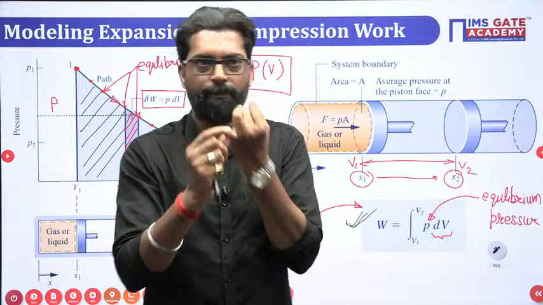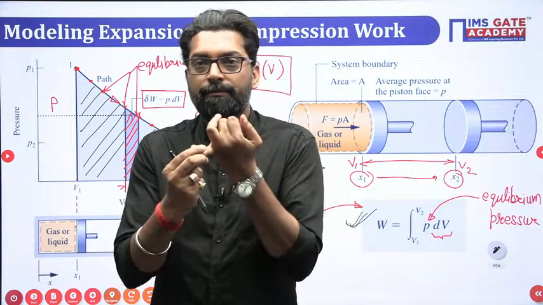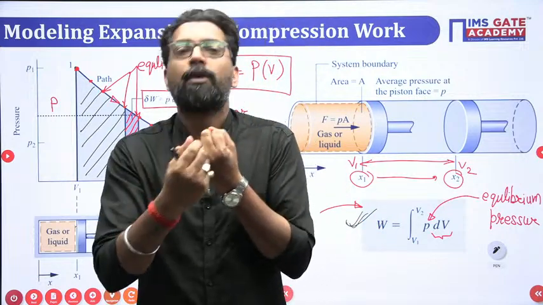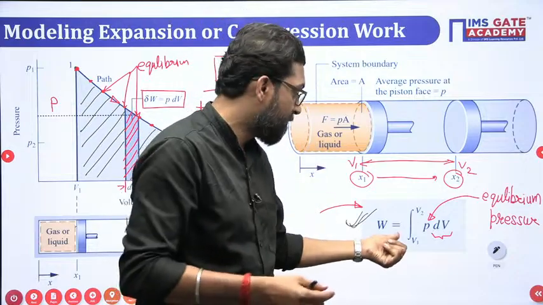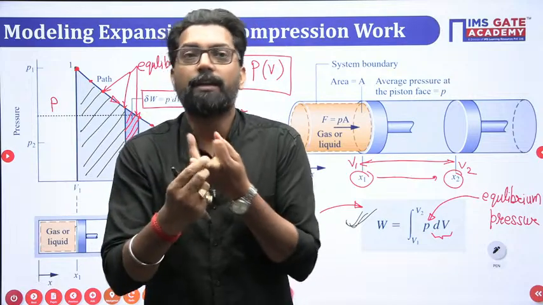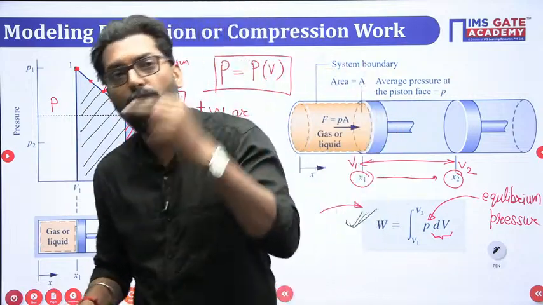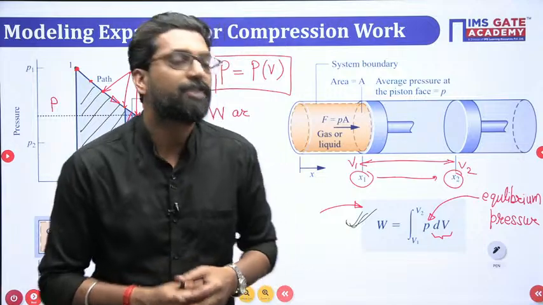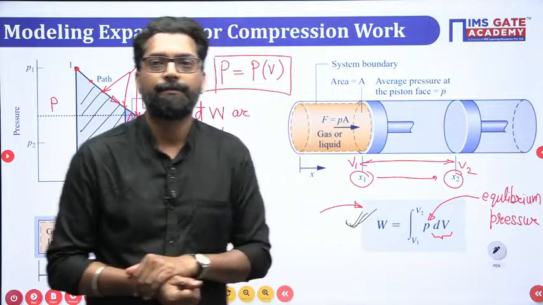This work is applicable for: first, closed system; second, open system only; third, both open and closed; fourth, simple compressible substance.